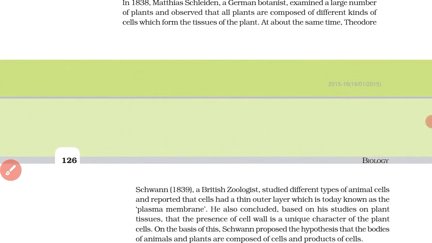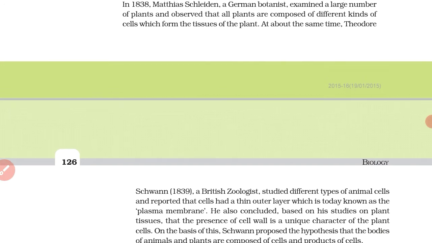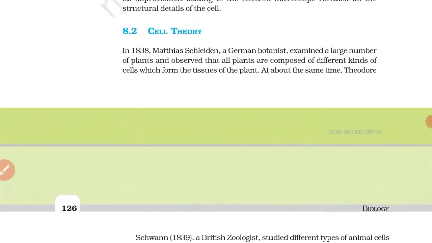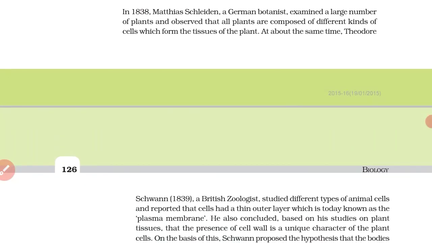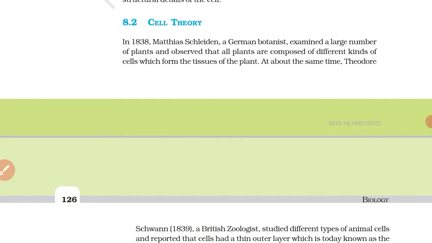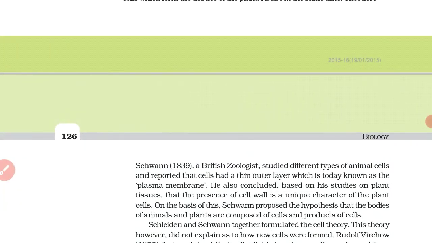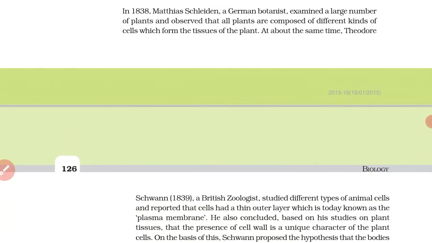So, as a final conclusion, both scientists, Matthias Schleiden and Schwann, in 1838 and 1839, studied plant cells and animal cells, and they both showed the existence of the cell.